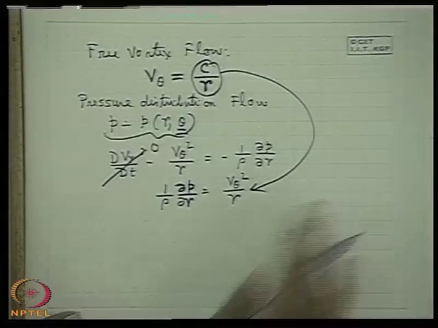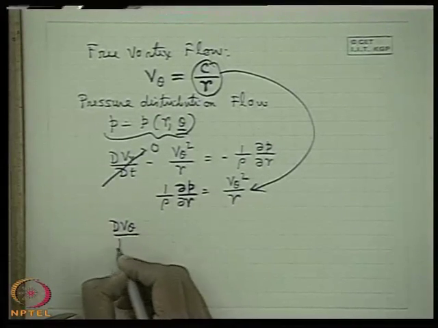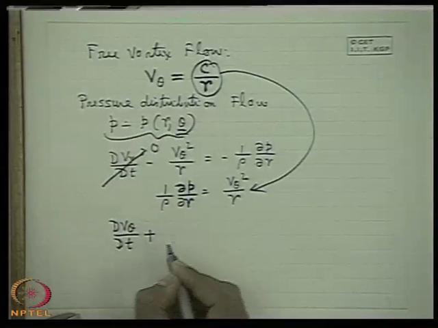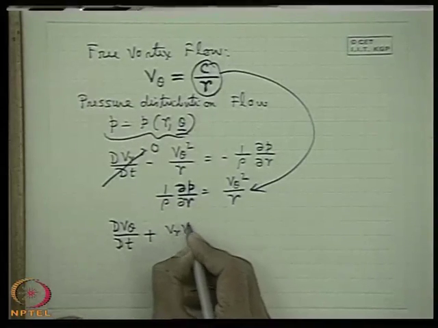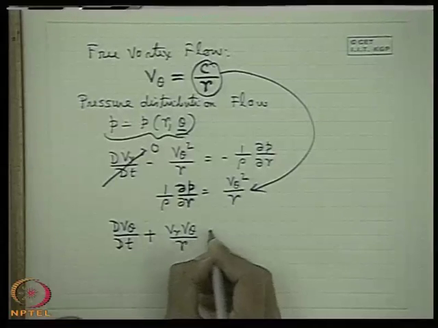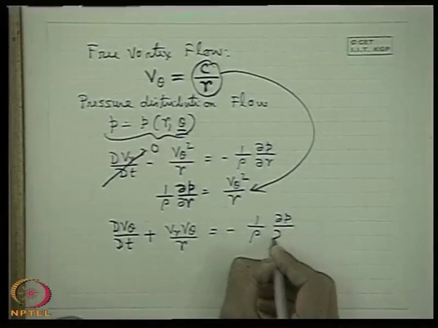To prove it conclusively, we consider the theta direction equation of motion, the momentum conservation equation, which is equal to minus 1 upon rho del p del theta.